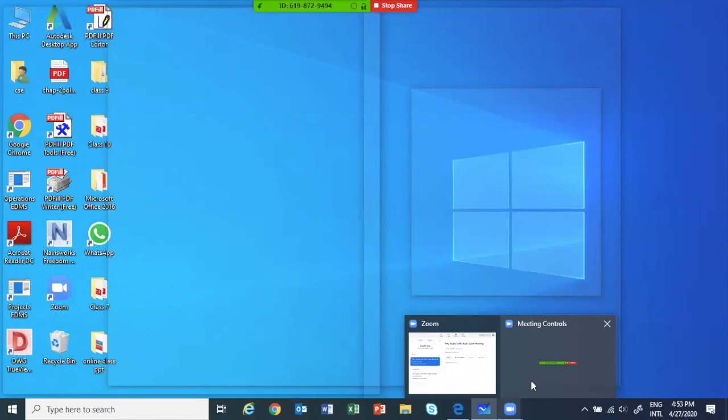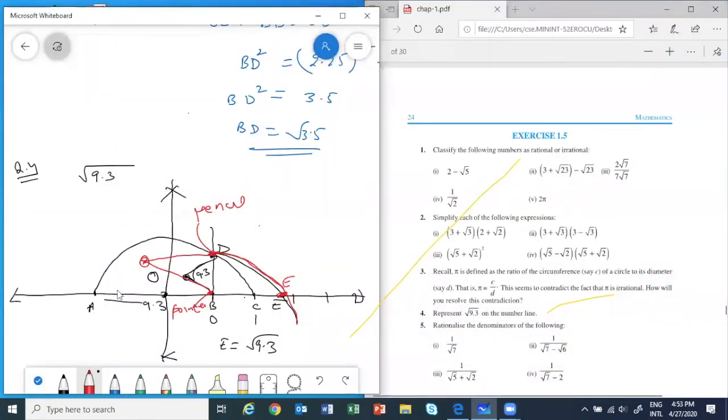Initially, from A, to find point O, what we do is keep your compass at A and open it to more than half of AC.